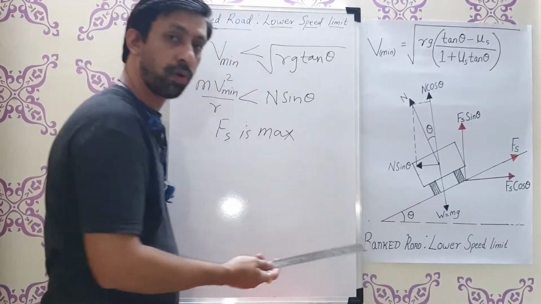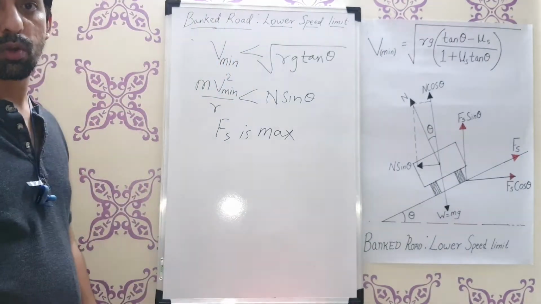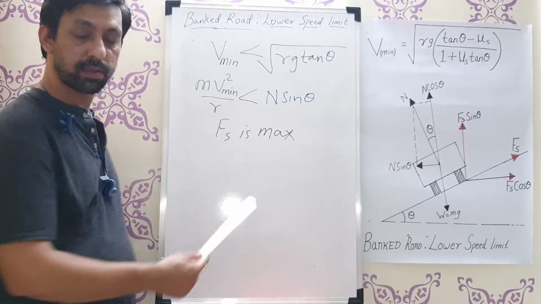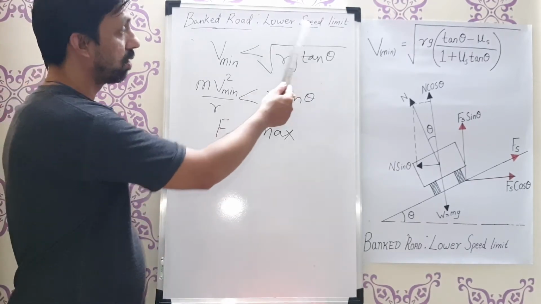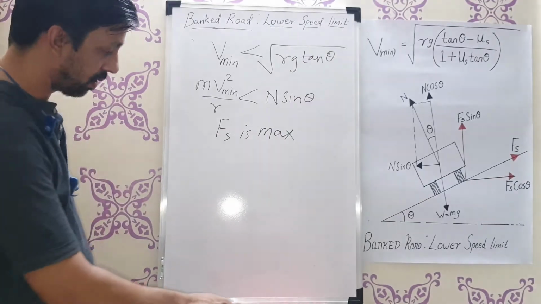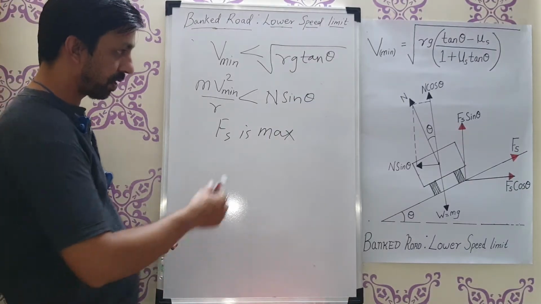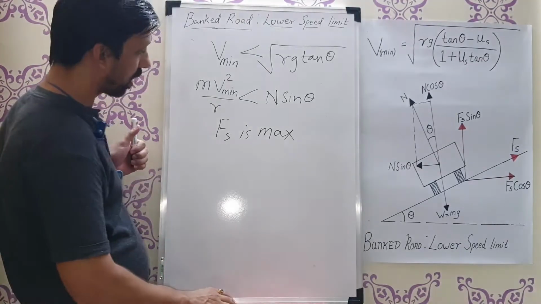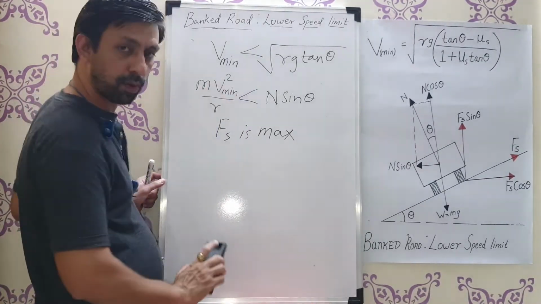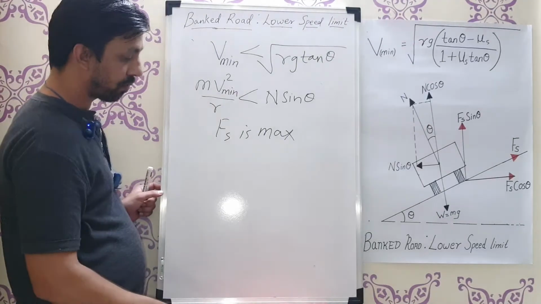So obviously what is going to happen? The speed we are going to get, that is when the Fs is maximum. Whatever speed we get will always be the lower speed limit. So here we have to do certain balancing of the equation by looking at the diagram. So this concept you have to remember. That is what we have taken.